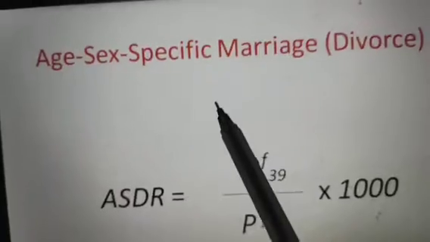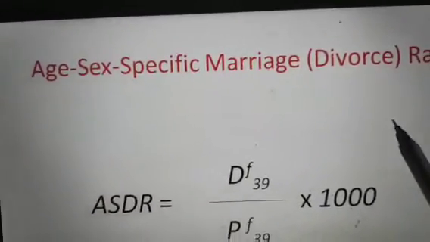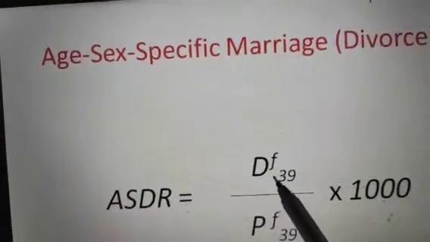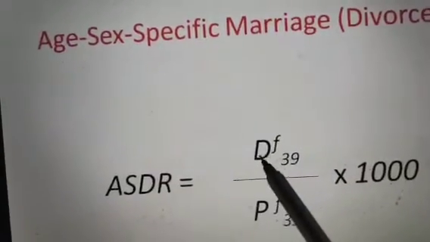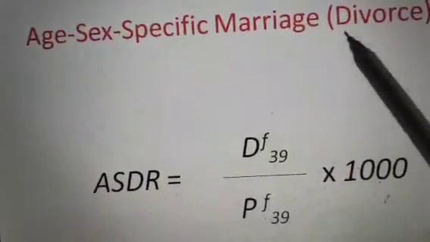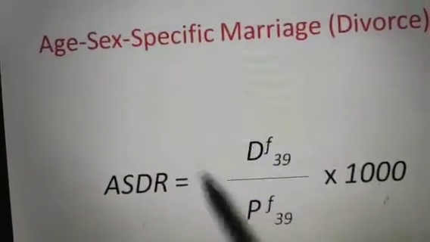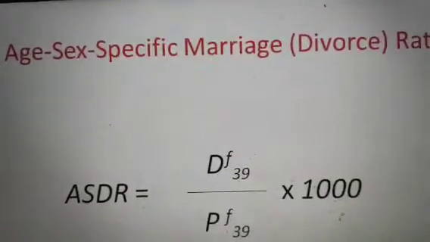For example, the age-sex specific marriage or divorce rate. I have written divorce within brackets because the same formula applies for marriage. For marriage we will write M here, and for divorce I will write D. So this formula is meant for the age specific divorce rate. What is the age specific marriage or divorce rate?